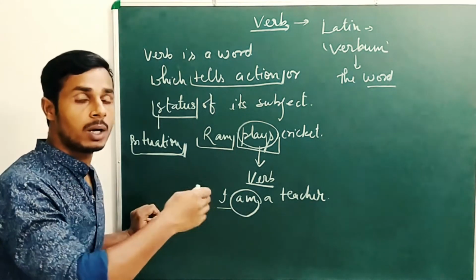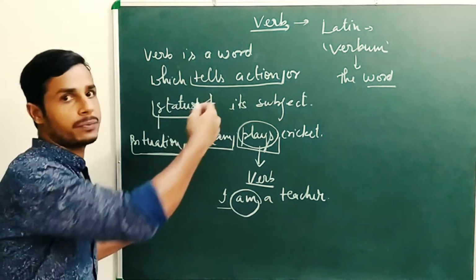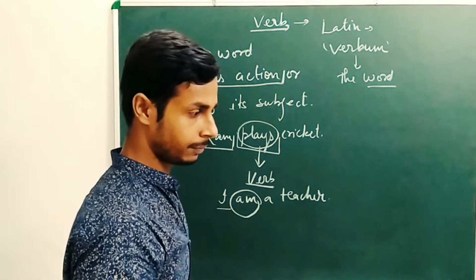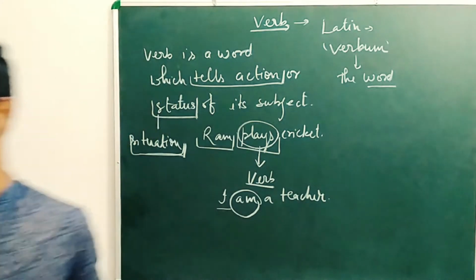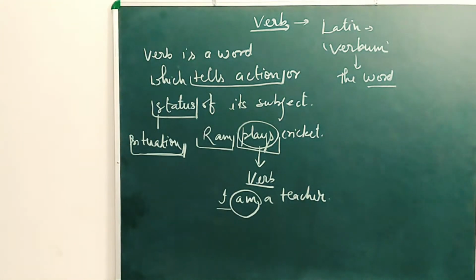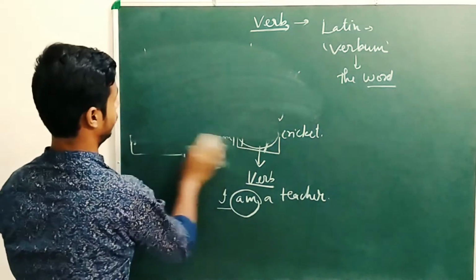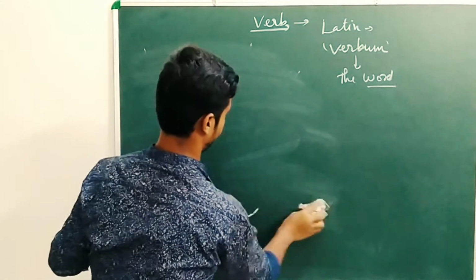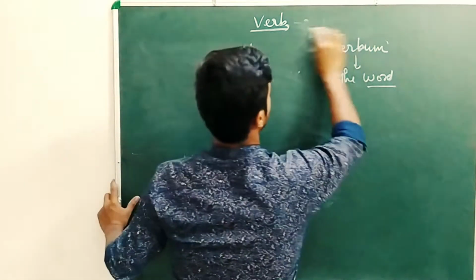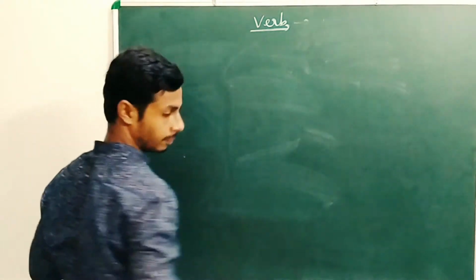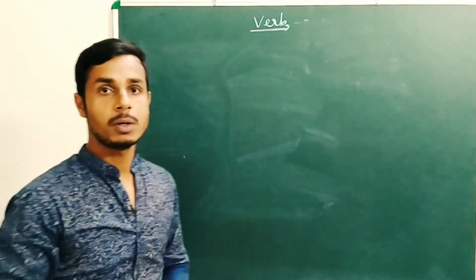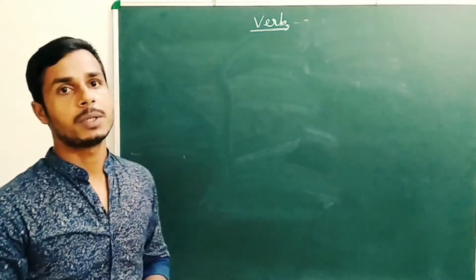Now let's know how many kinds of verb are found. So basically there are two types of verb.